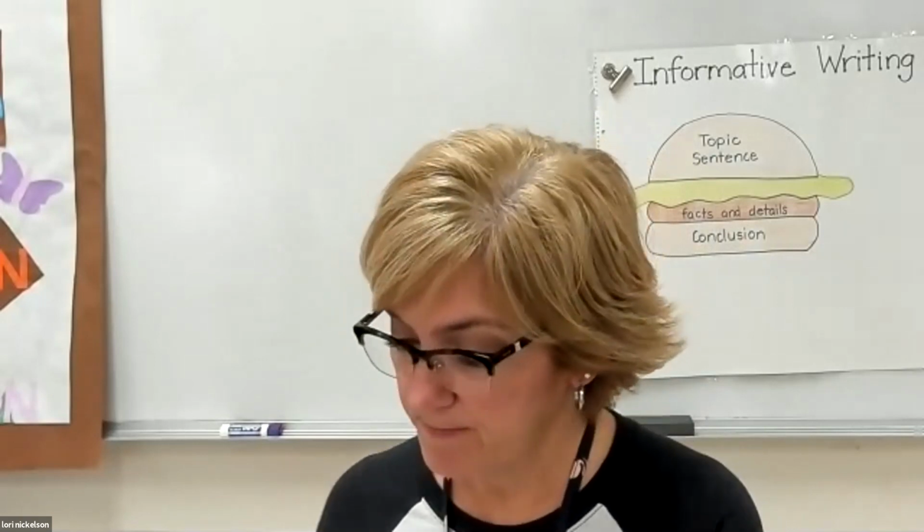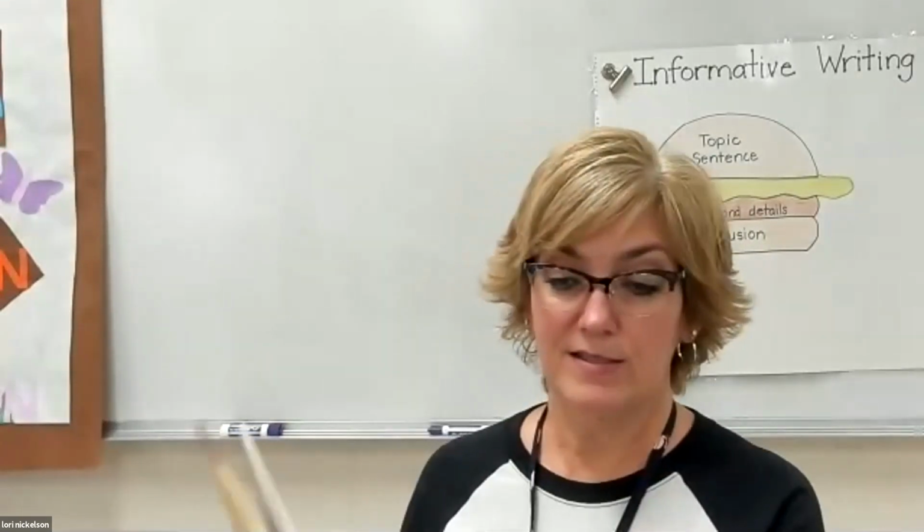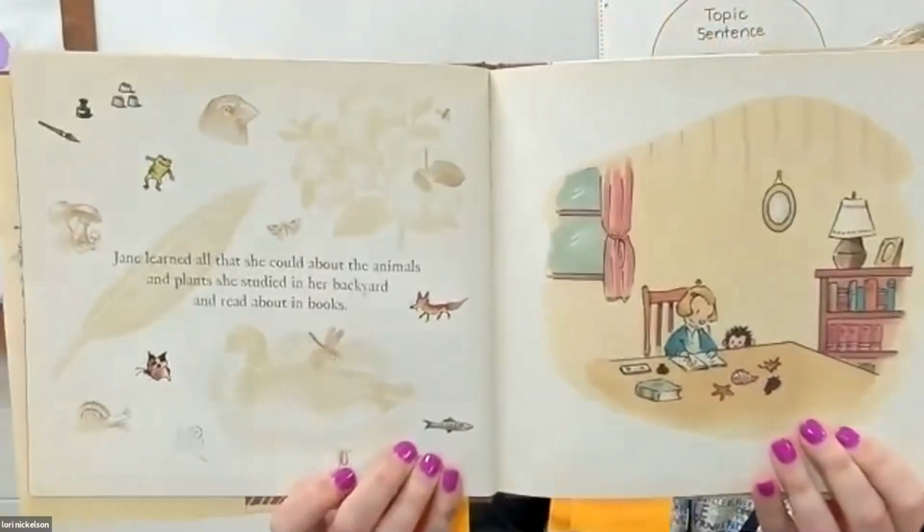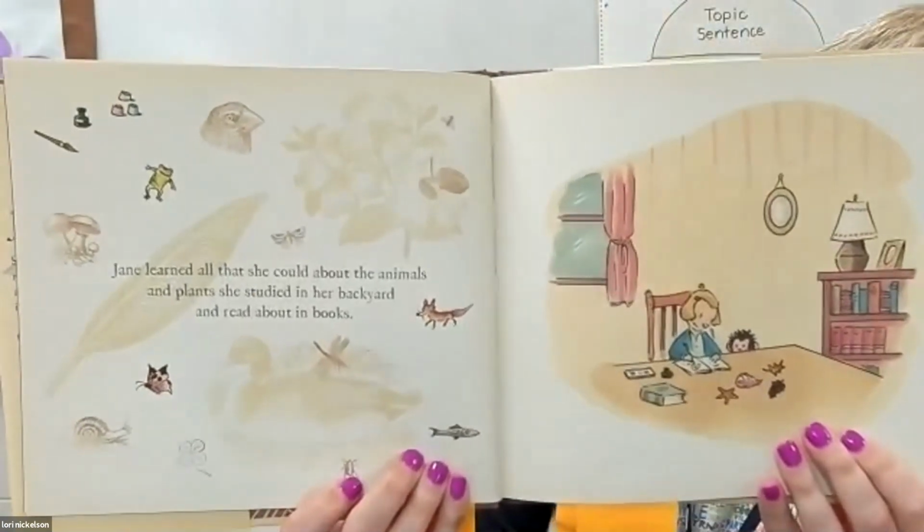So with that being said, I am going to turn to pages 6 and 7 in my book. I'll read it to you. It says, Jane learned all that she could about the animals and plants she studied in her backyard and read about in books. So let me show you the pictures. Now, what did you see in the illustrations on these two pages? Let me show you again.